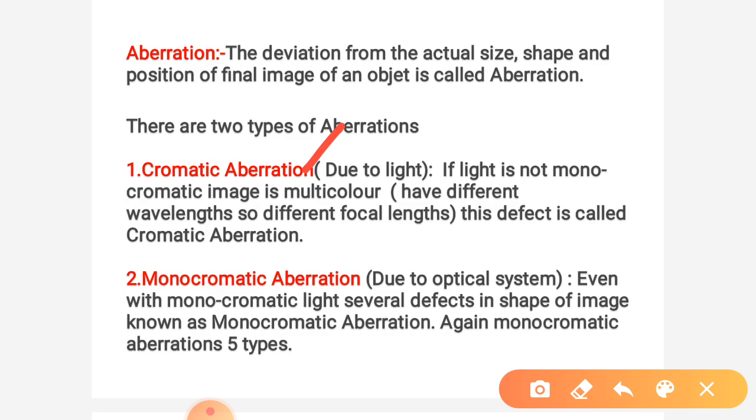Suppose you take monochromatic light, then there is no problem in finding the final image of an object. But in this case also we get aberration. Why? Because of the optical system. This aberration is nothing but monochromatic aberration.